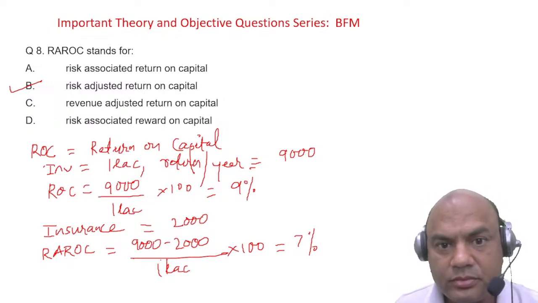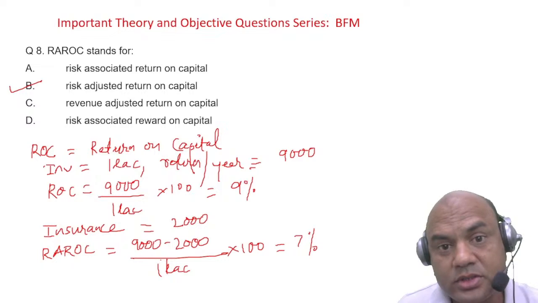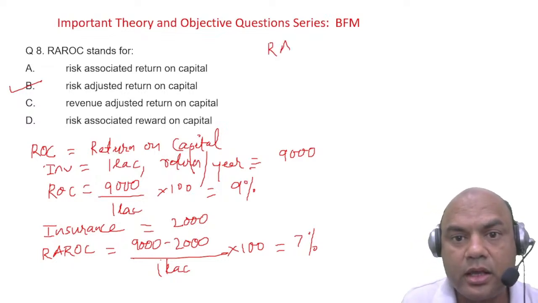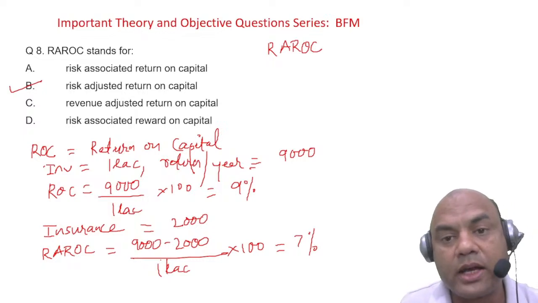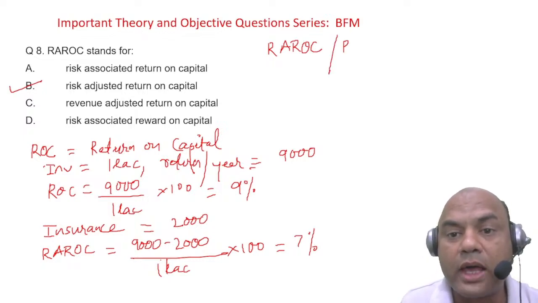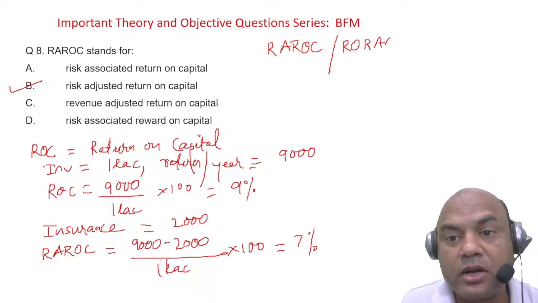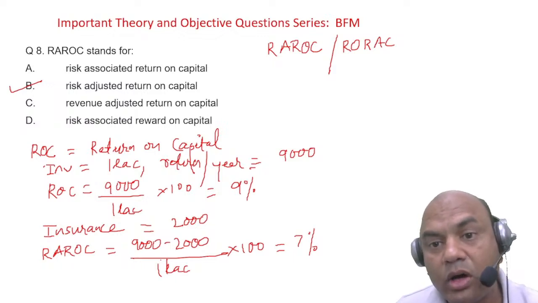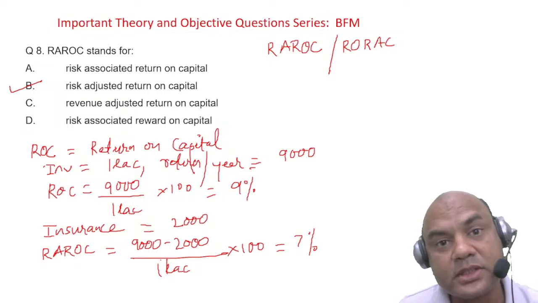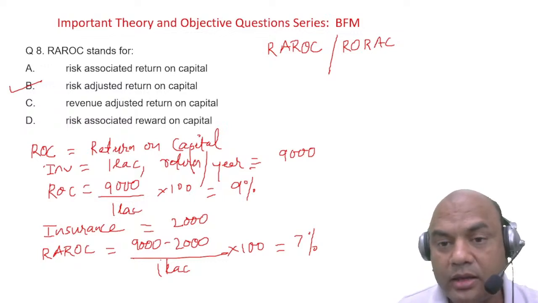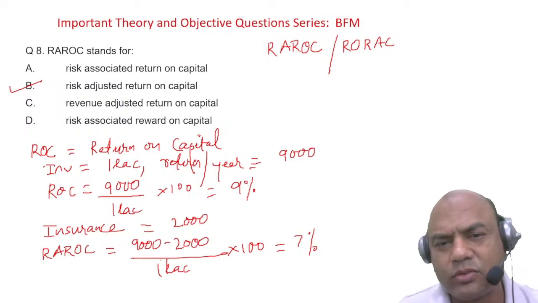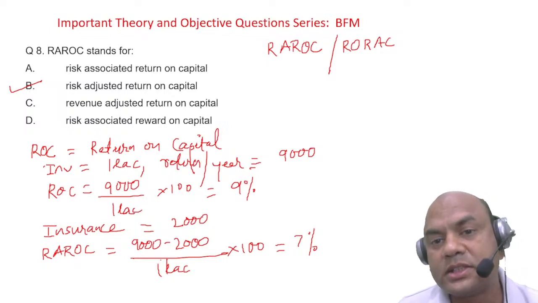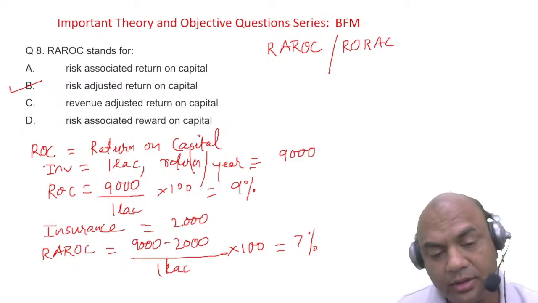Got it? There are two separate words. One is RAROC, and the second, similar one, is RORAC. These two are separate words. Remember, risk adjusted return on capital and return on risk adjusted capital. In the exam, if they ask you RORAC, then it is return on risk adjusted capital. The wordings are the same, only the order changes. Understand this very clearly.